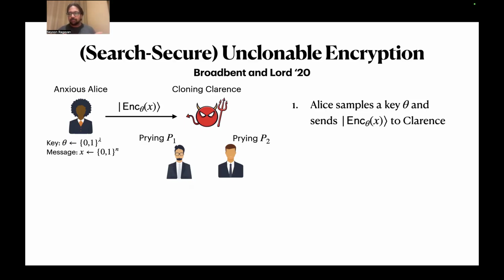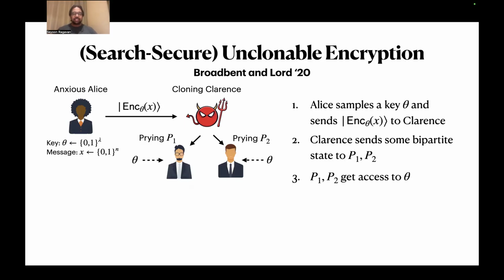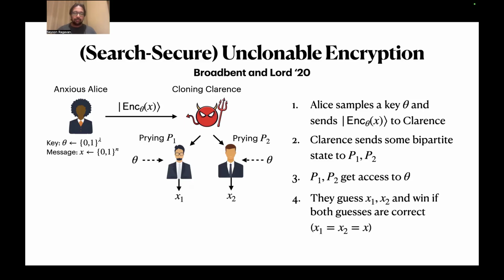Okay, so let's step through this game step by step. So the first thing that happens is Alice samples a key theta, and then sends this quantum ciphertext state over to Clarence, encrypting X. And now Clarence is allowed to do whatever he wants with this state, and eventually he sends some bipartite state to P1 and P2. Okay, and later, P1 and P2 get access to theta, so theta is revealed. And the adversaries win if P1 and P2 both have guesses for X, and those guesses are correct.